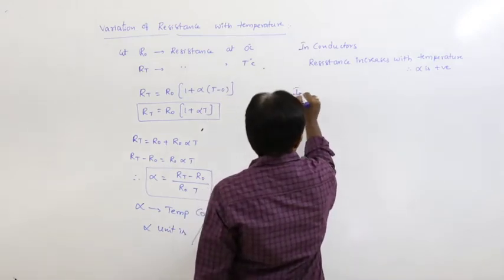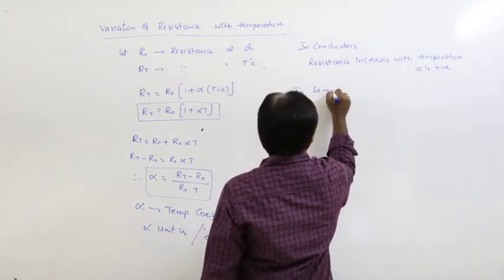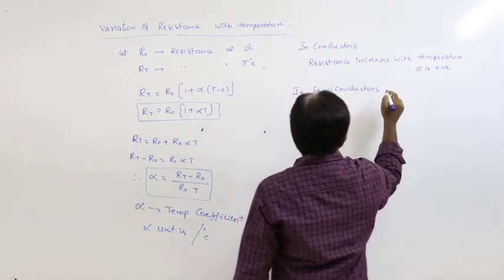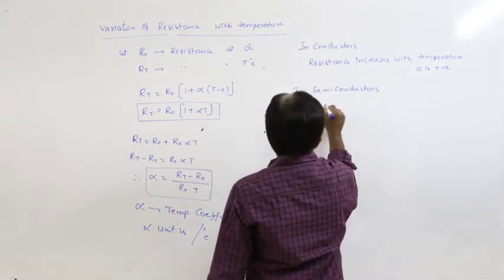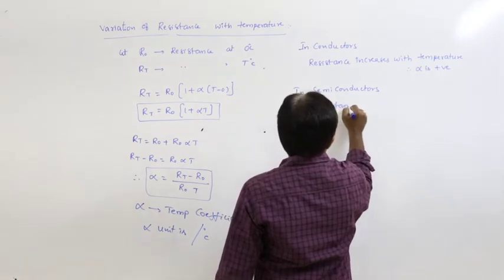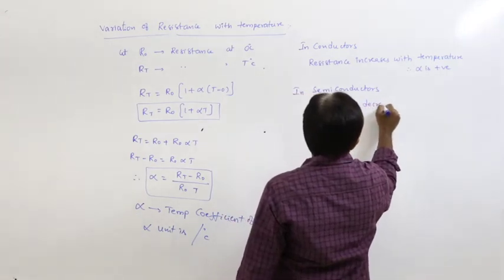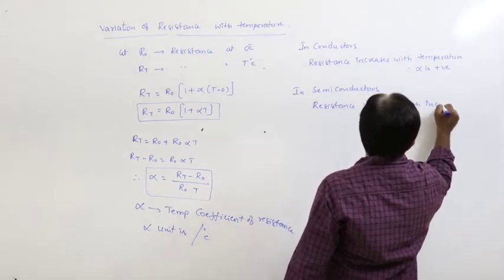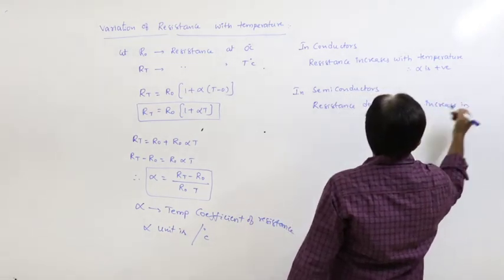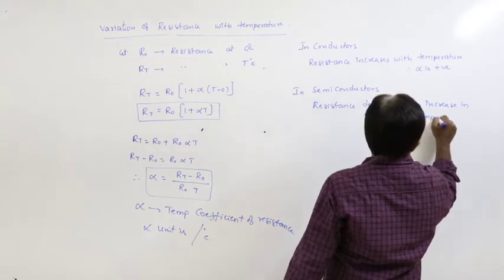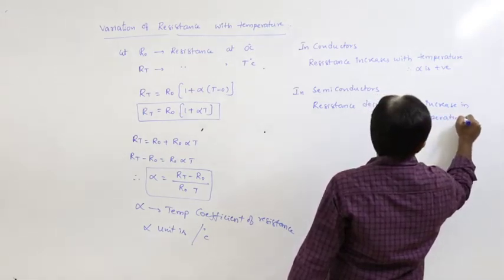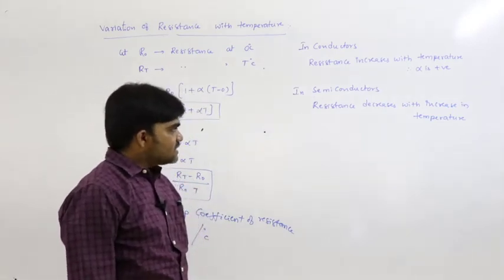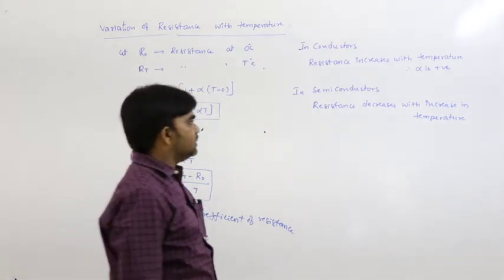But in semiconductors, resistance decreases with increase in temperature.